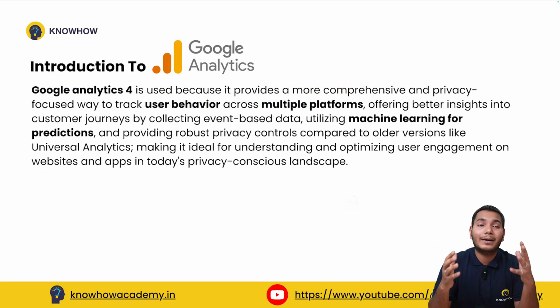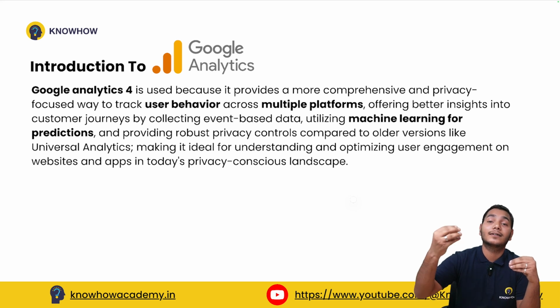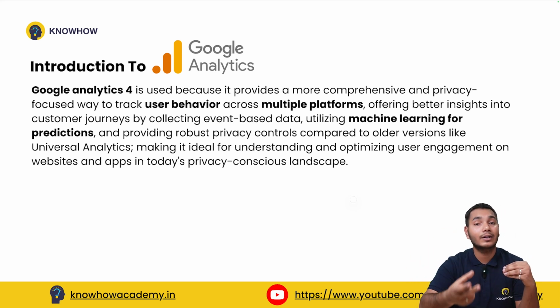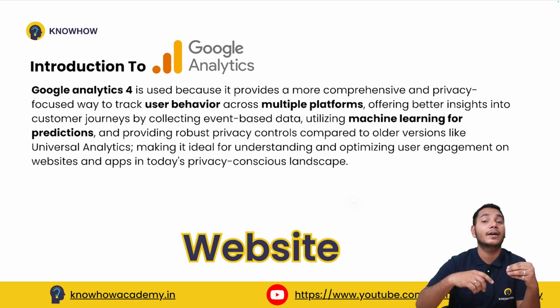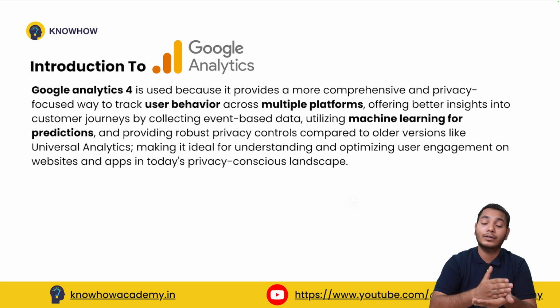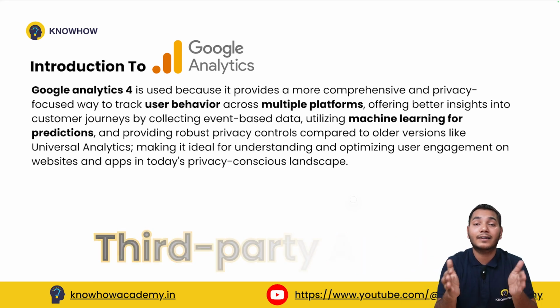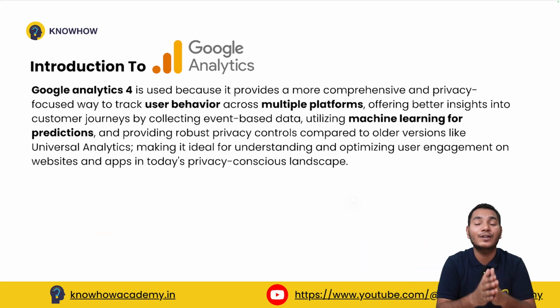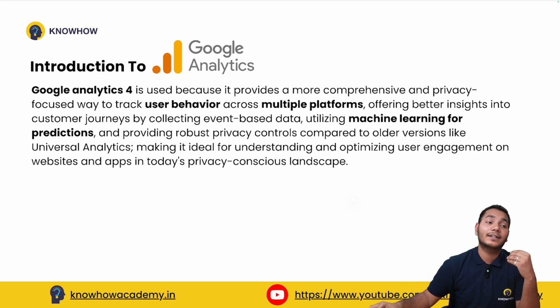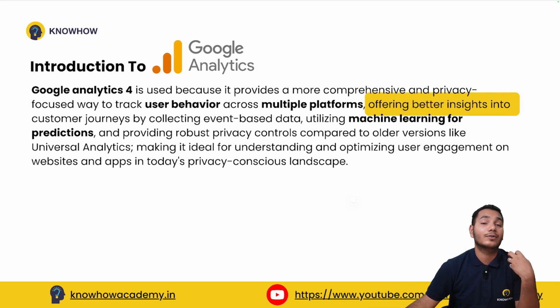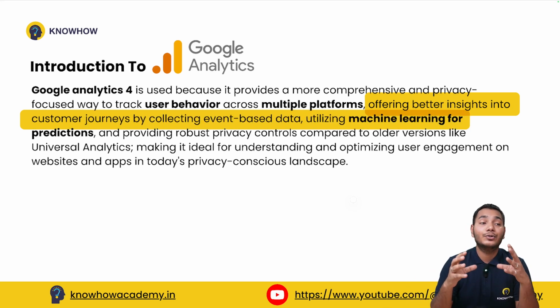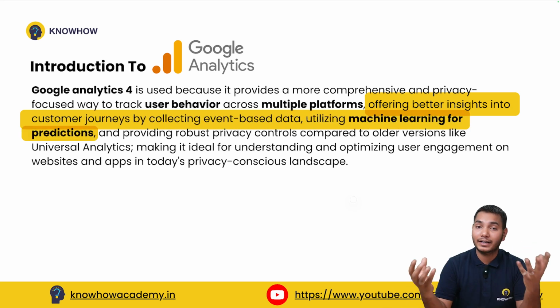By multiple platforms, I mean that you can connect and link your Google Analytics to your website or apps or the third-party apps that are introduced by Google. You can link Google Analytics through them too. So it offers better insights into customer journeys by collecting event-based data. It utilizes machine learning for predictions.